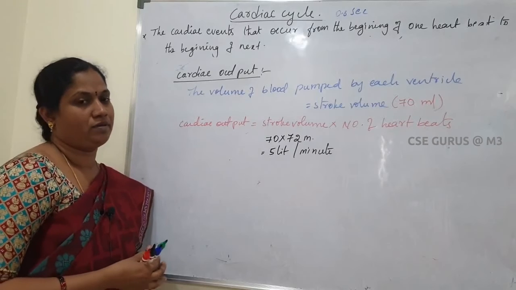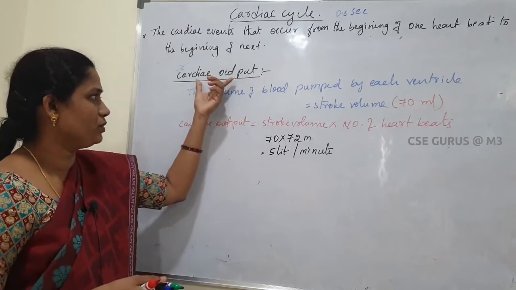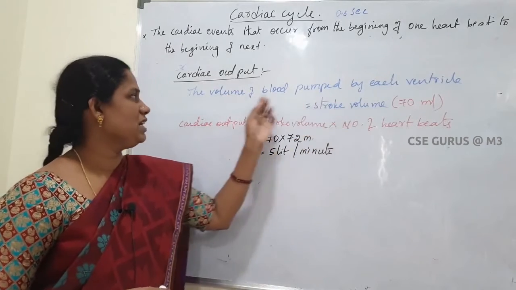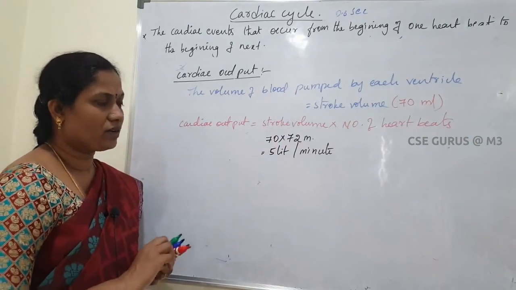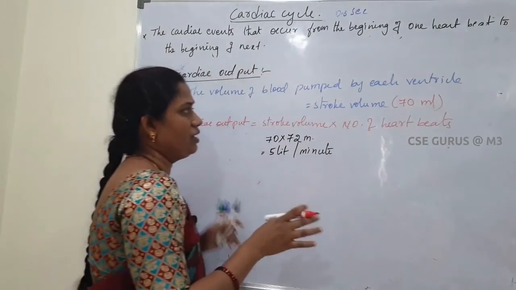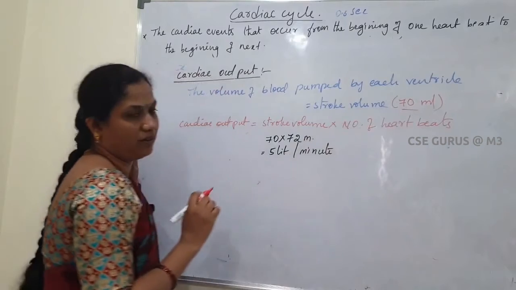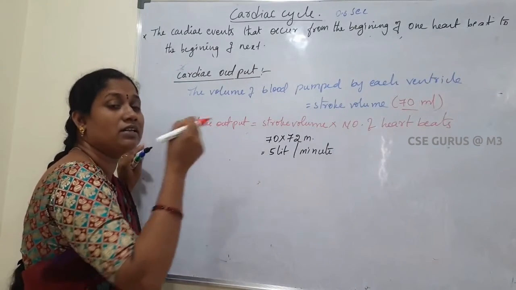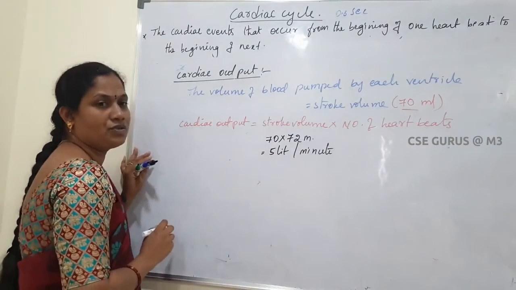Next, cardiac output. Cardiac output means the volume of blood. First of all, we will learn about stroke volume. Stroke volume means the volume of blood pumped by each ventricle in one heartbeat. That is normally 70 ml of blood. Which means in each heartbeat, the ventricles release 70 ml of blood. That volume is called stroke volume.